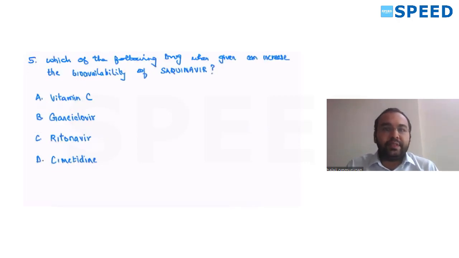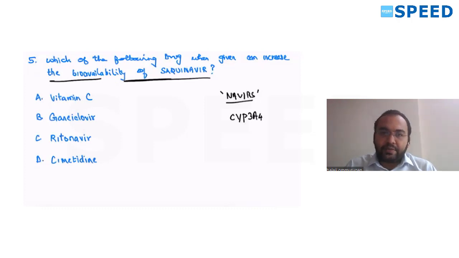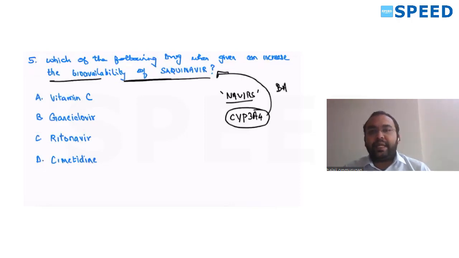Coming to the fifth question. Which of the following drugs when given increases the bioavailability of saquinavir? What is saquinavir? These are all the navirs, protease inhibitors. These protease inhibitors have CYP3A4 metabolism. So when you give some other drug that can inhibit this particular enzyme, it can increase the bioavailability of other protease inhibitors.